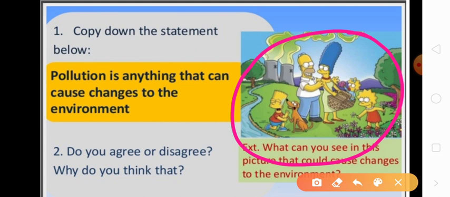You can see smoke coming from the factories behind here, right? So this is altering the change, whereas people are enjoying their picnic near the river. So this smoke from factory, it is changing the environment.